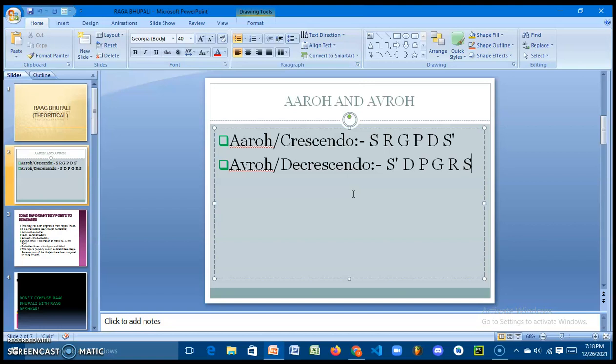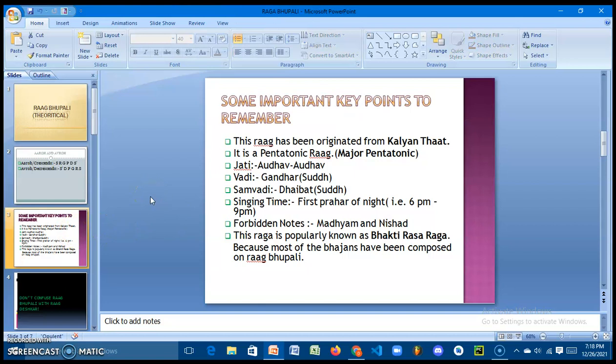Aroh or crescendo. Sa re ga pa dha sa. Avroh or decrescendo. Sa dha pa ga re sa. Okay. So if we want to learn a rag in detail, then we have to remember some important